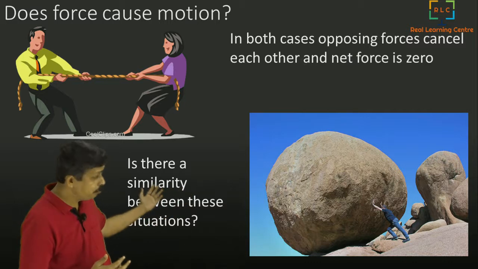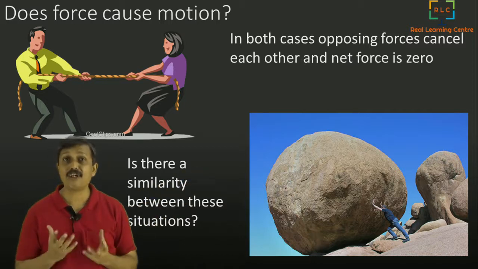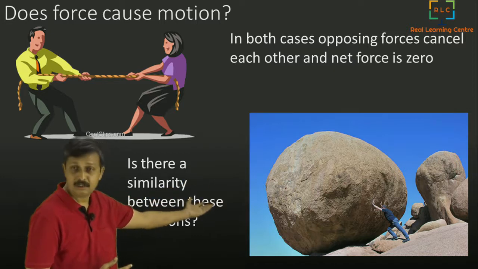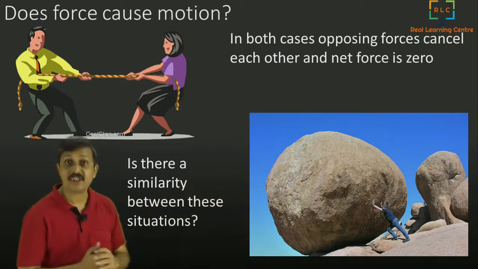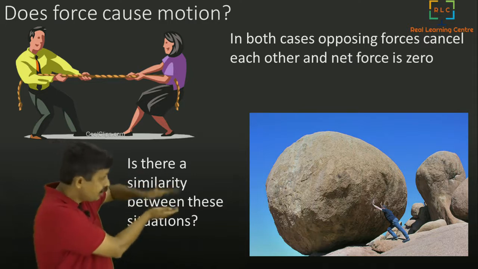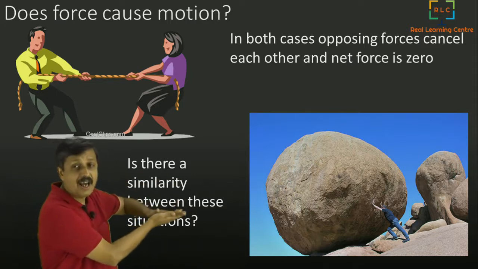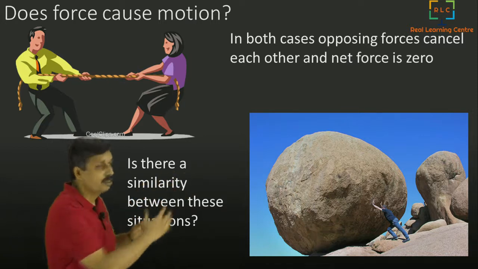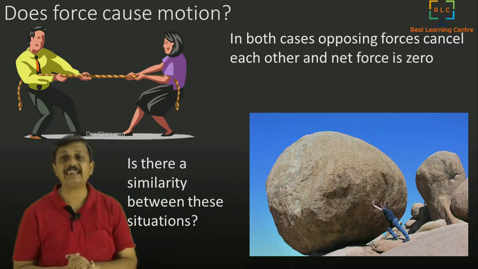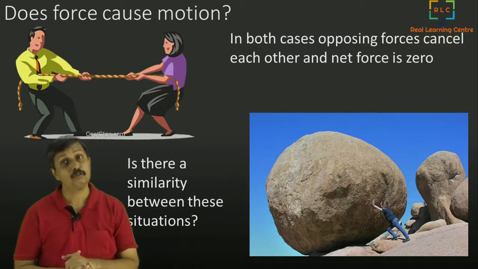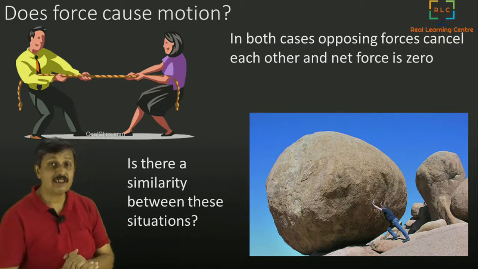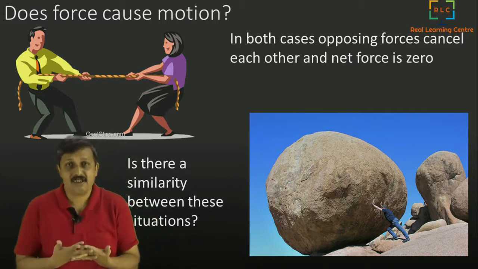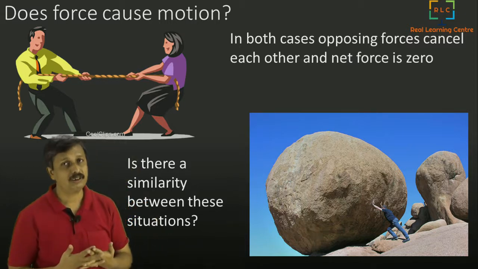It is just that nobody is pushing from the other side of the rock. It is the friction between the rock and the floor on which it is standing. That friction is so high that it is exactly opposing the amount of force that you are using to push it. So those two cancel each other, and hence there is no motion. So our original statement, statement 1, that if some force is continuously being applied, then there will be a motion, is wrong.